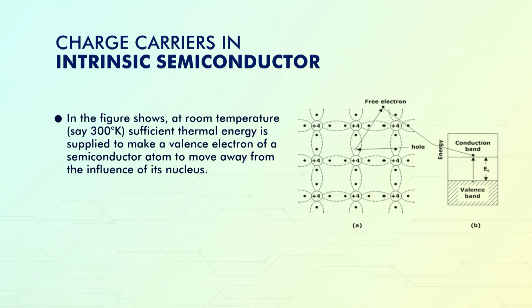So, here we can see that there is a conduction band and there is a valence band, and Eg denotes the energy gap. When the electron present in the valence band gains a significant amount of energy, it moves to the conduction band, and when the electron moves from the valence band to the conduction band, current flows because of this free electron.